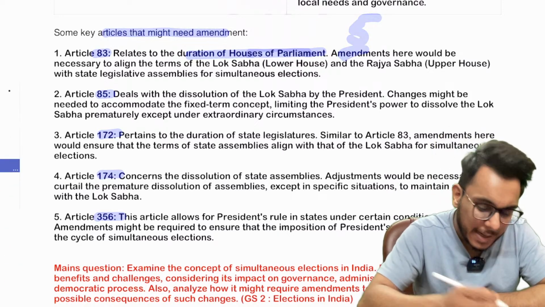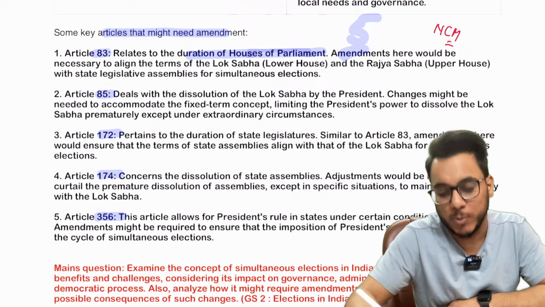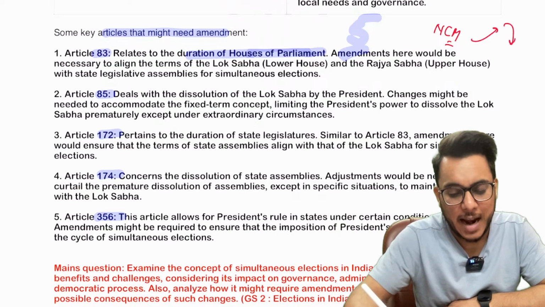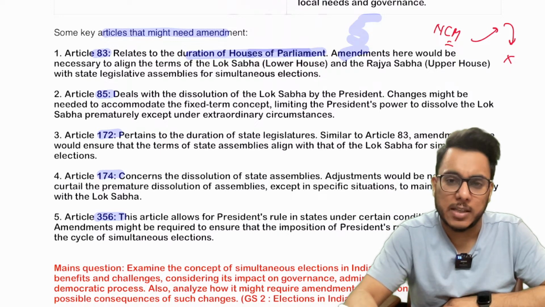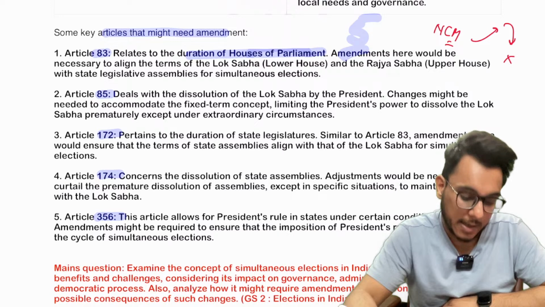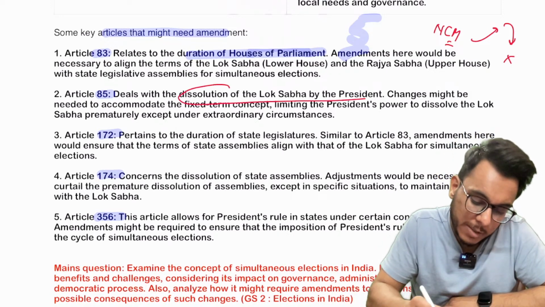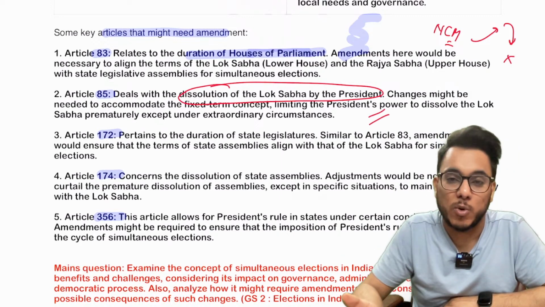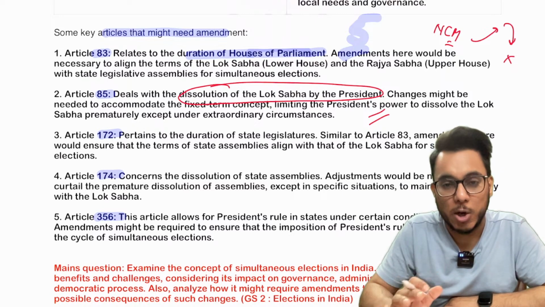However, if a no confidence motion is moved against a particular council of ministers, and let's say they resign, and no other political party or group is in a condition to prove their confidence in the house, then new elections are to be conducted. Article 85 deals with the dissolution of the Lok Sabha by the president. This dissolution can happen when a no confidence motion is passed.